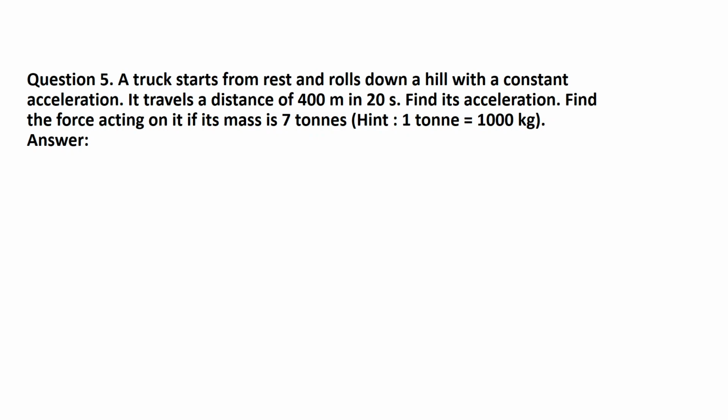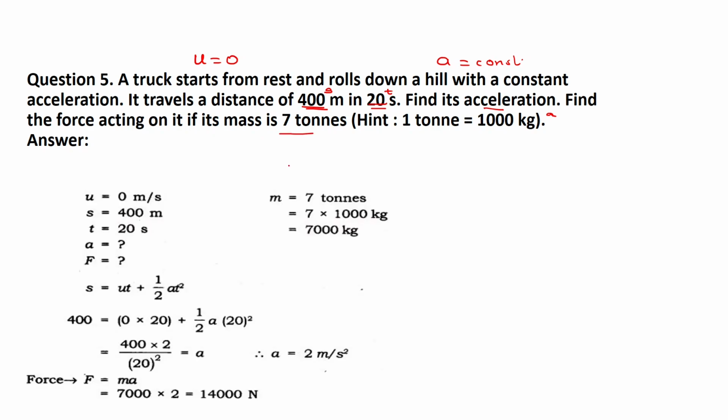Students, try to understand what the question wants to say. A truck starts from rest. Rest means that the initial velocity is 0, and it rolls downhill with a constant acceleration. Acceleration is constant. It travels a distance, given as 400 meters. Its time t is equal to 20 seconds. And we have to find the acceleration a, and also find the force acting on it if its mass is 7 tons. So here we will solve this problem step by step.